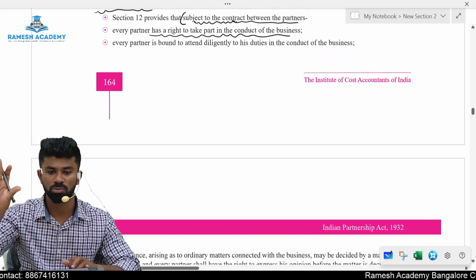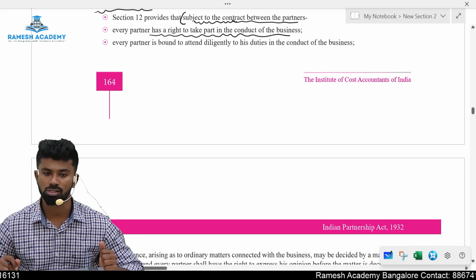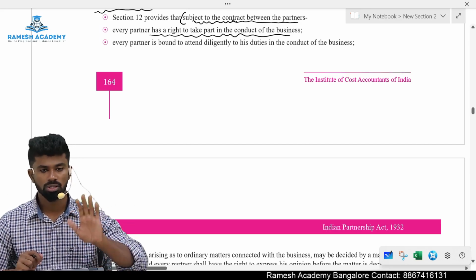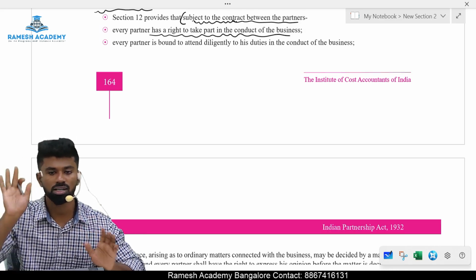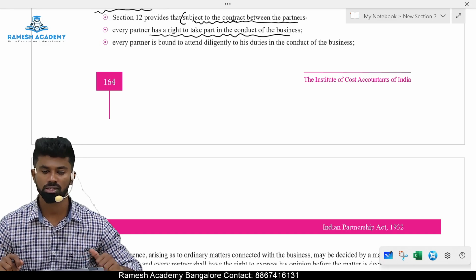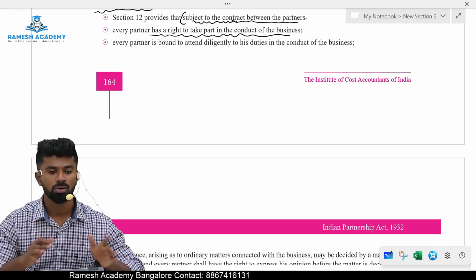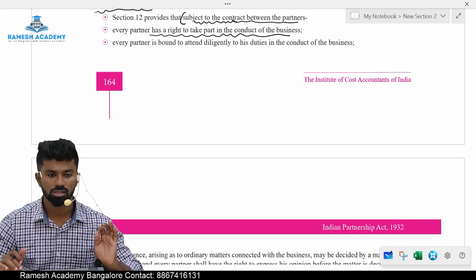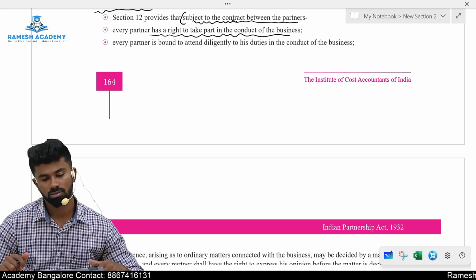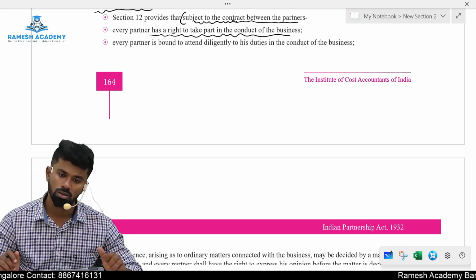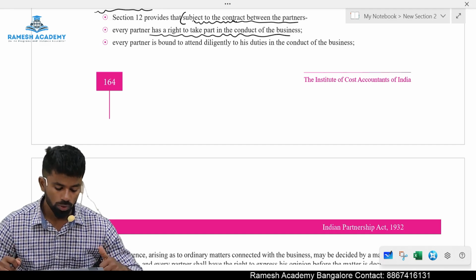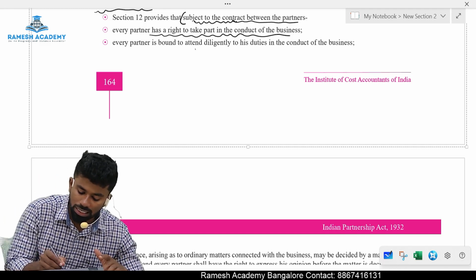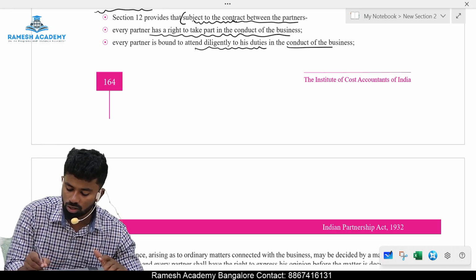Let's say the partnership deed clearly provides who can manage the business. Then the law is not applicable. The law says subject to agreement. If the agreement says something contradictory, the agreement is applicable. If the agreement is silent, then what does the law say? Every partner has the right to take part in the conduct of business, meaning all the partners can manage the business. Clear? Yes.